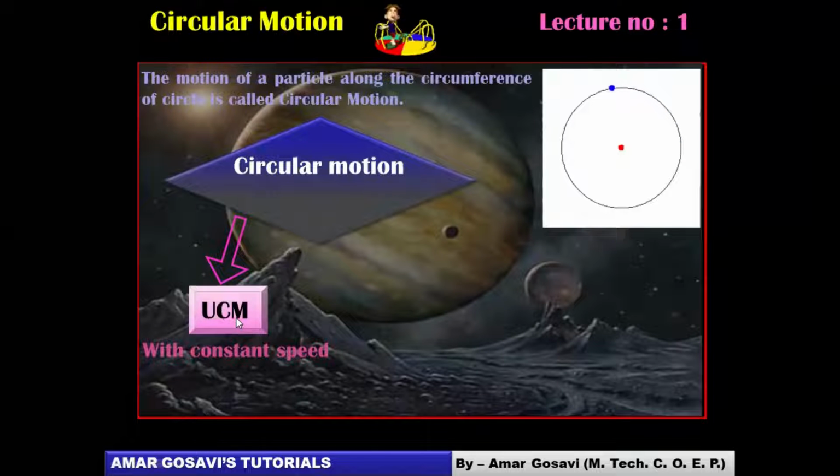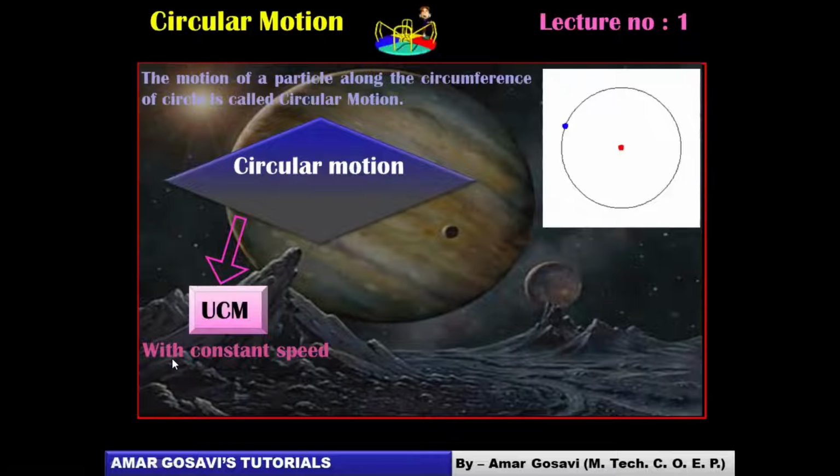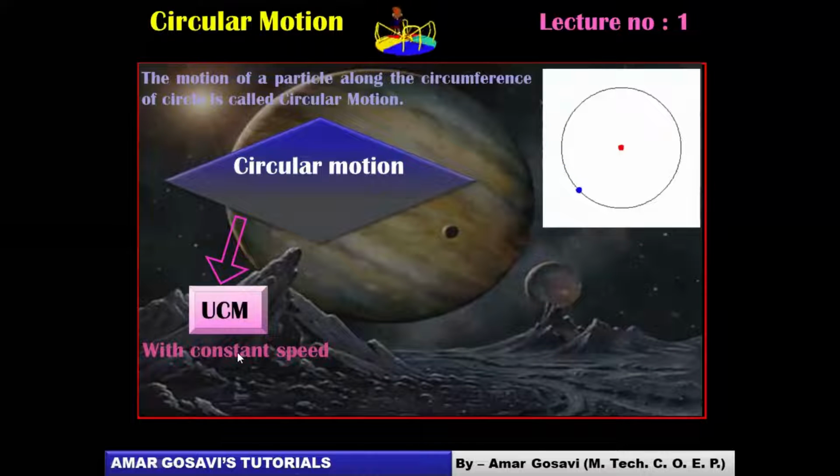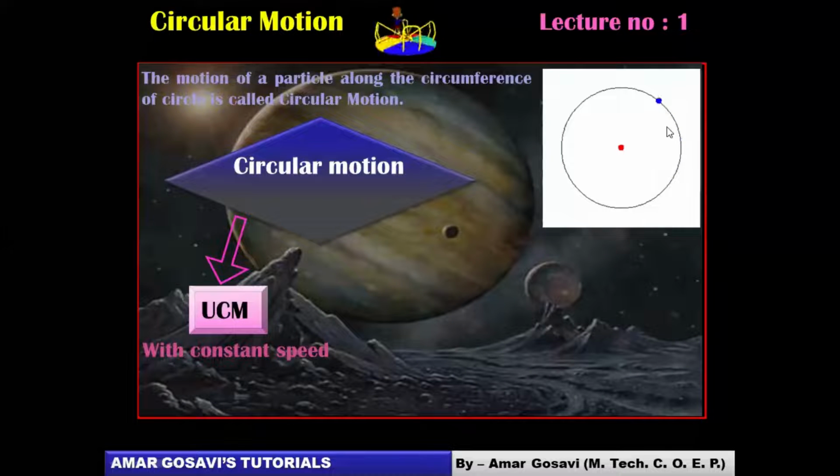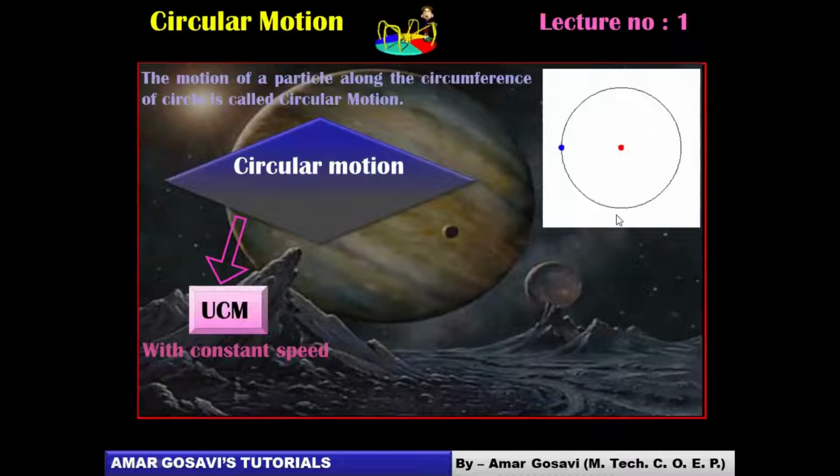When we say UCM, as I just told you, the particle moves with constant speed. I'm saying speed because the velocity remains constant only in terms of magnitude. Direction wise, the tangents will change direction. Therefore I'm saying constant speed and not constant velocity. Such motion is called UCM.